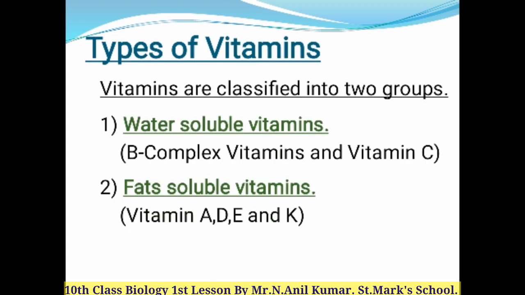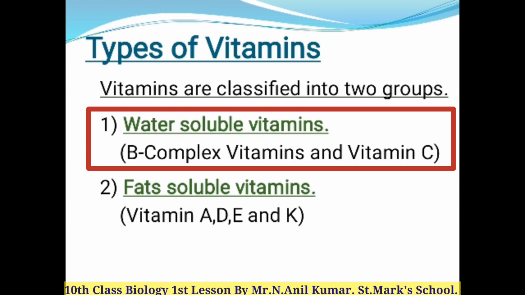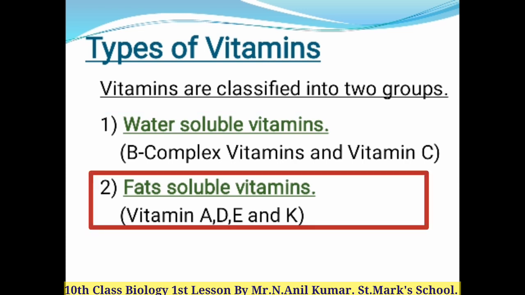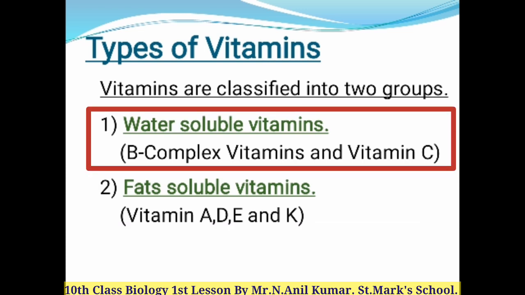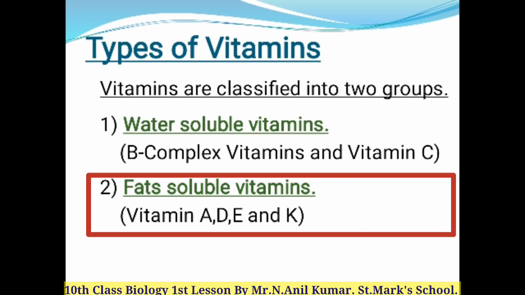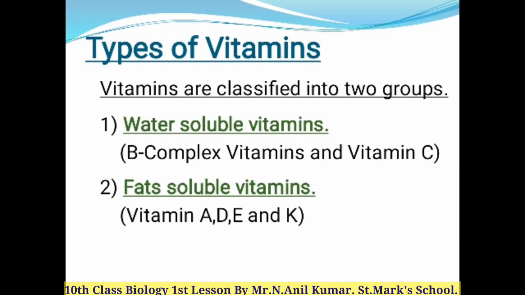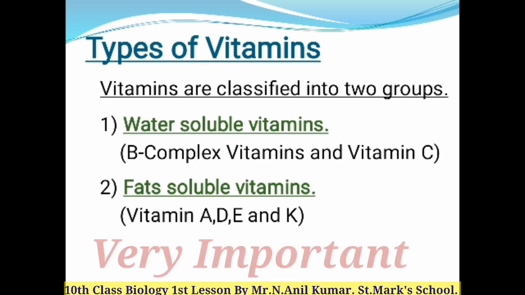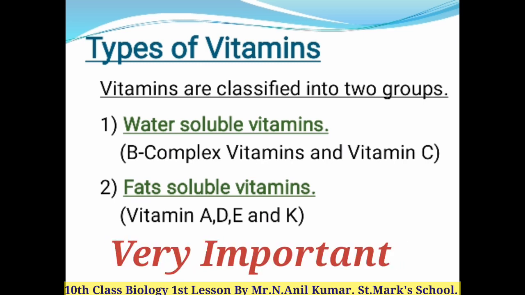Children, we can classify the vitamins into two groups: water soluble vitamins and fat soluble vitamins. In the water soluble vitamins, all the B complex vitamins and vitamin C will come, whereas vitamins A, D, E, K will come under the fat soluble vitamins. Children, you must be very attentive, as it is a very important part of your first lesson.